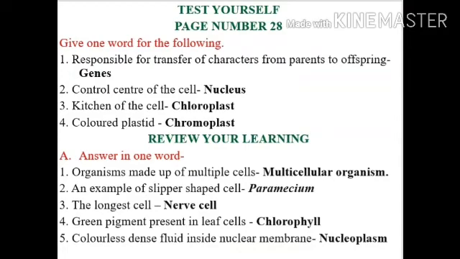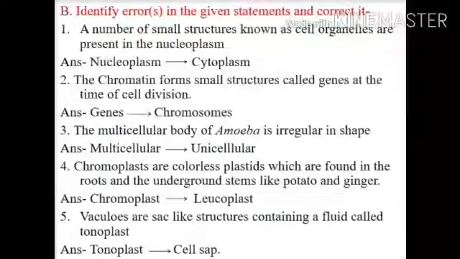Number 4, green pigment present in leaf cells. Answer is chlorophyll. Number 5, colorless dense fluid inside nuclear membrane. It is nucleoplasm. Now question B, identify errors in the given statements and correct them. Number 1, a number of small structures known as cell organelles are present in the nucleoplasm. So nucleoplasm is the incorrect word. The correct one will be cytoplasm.